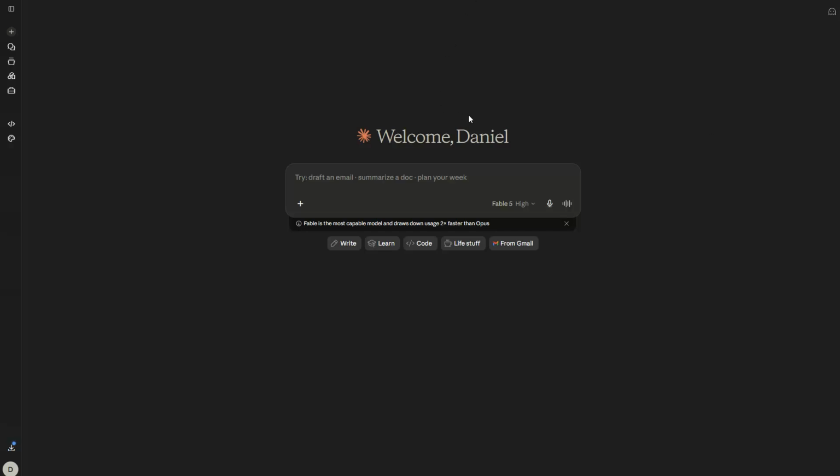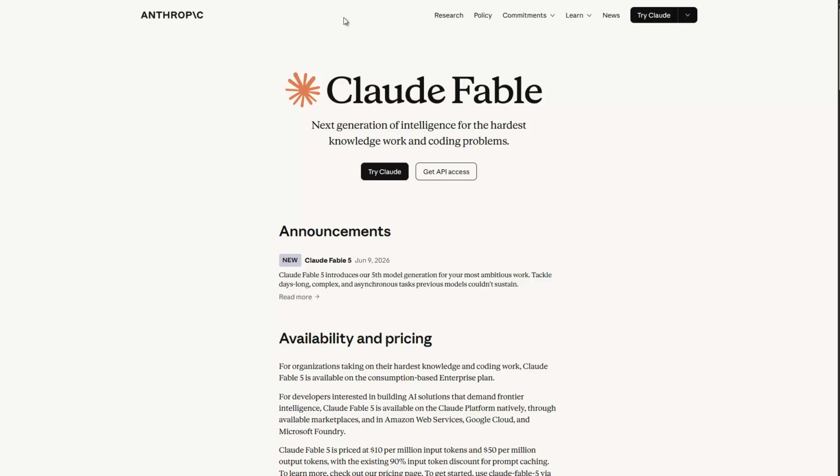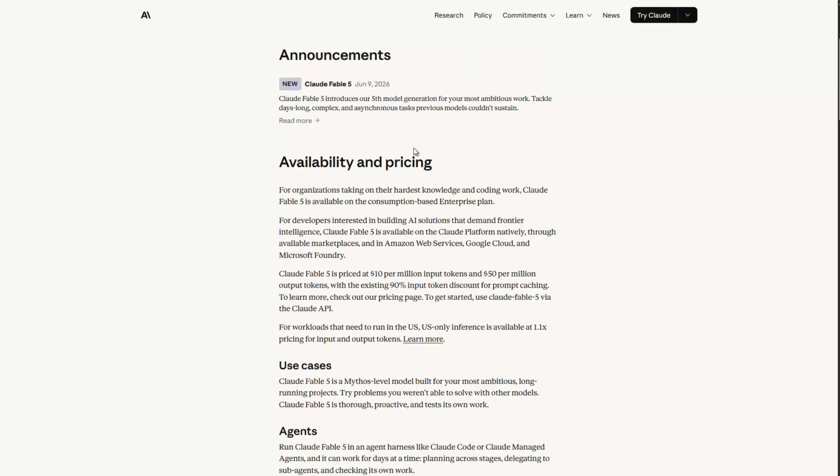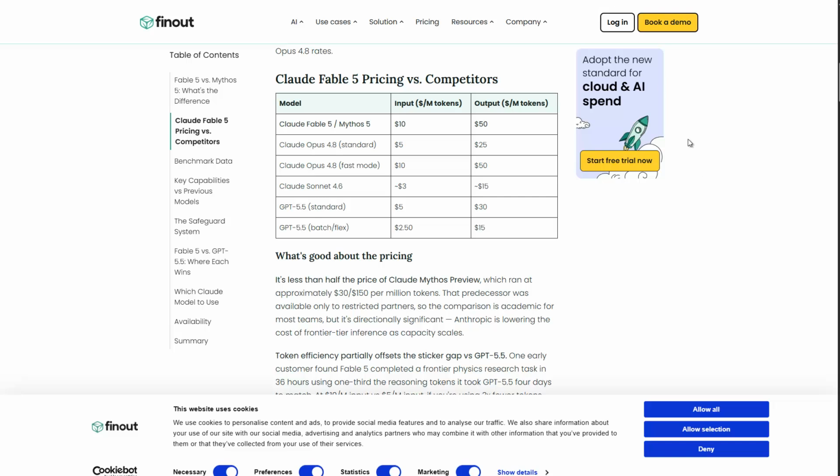This is actually also the biggest problem with the model, because if you take a look at the available pricing, you'll see that it is very, very expensive. As you can see here, it's priced at $10 per million input tokens and $50 per million output tokens. So this is tremendously expensive. I found this website where you can see that it is double the price of the best Anthropic model so far, which is Opus 4.8, and also double the price of, for instance, GPT-5. And these are more or less the most expensive models.